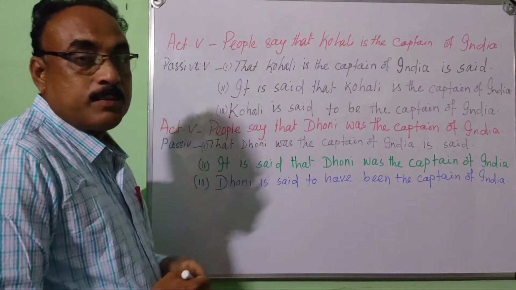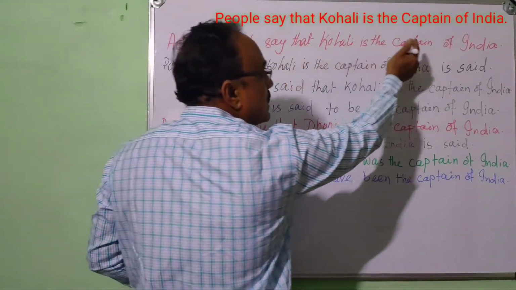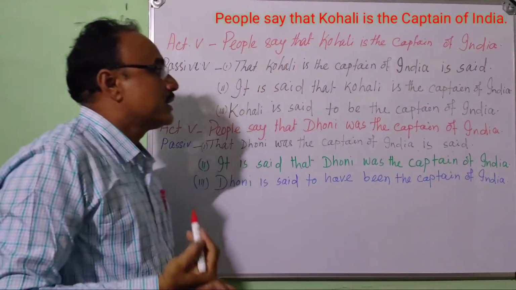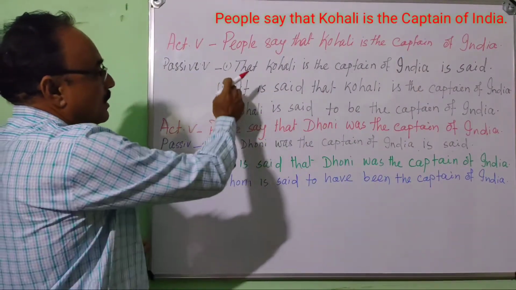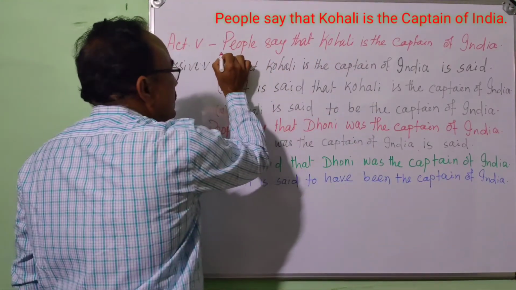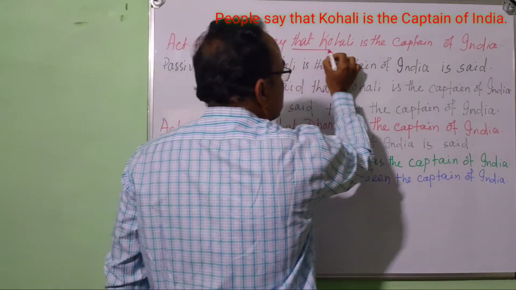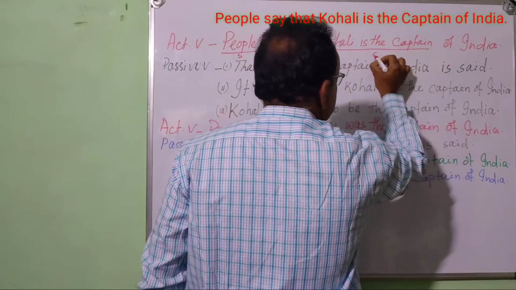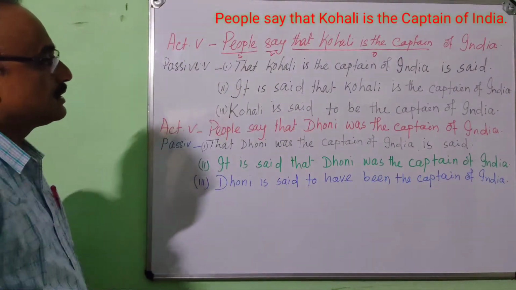Look at another example. People say that Kohli is the captain of India. Okay, look at three examples here. In passive, this is the subject, this is the verb, and all these are the object. Okay, the object will be the subject.